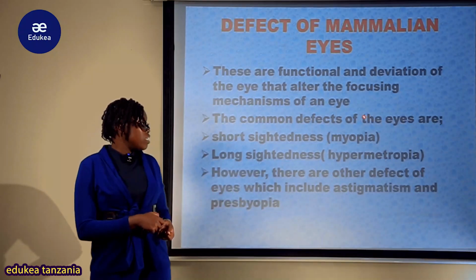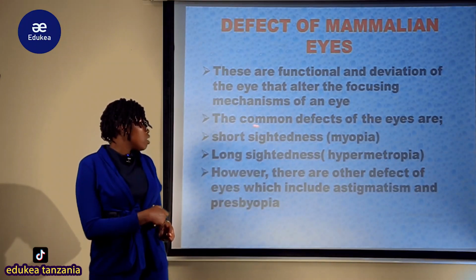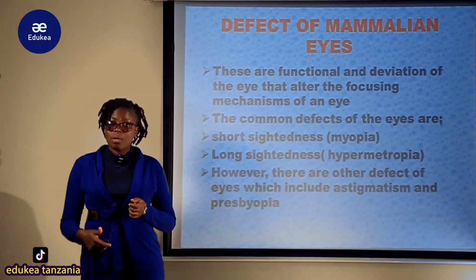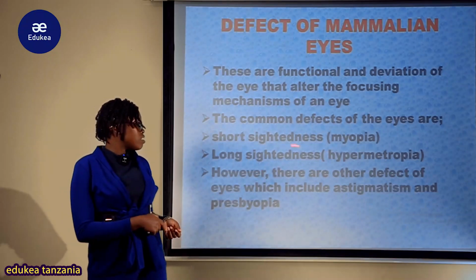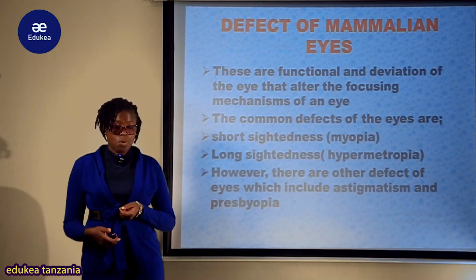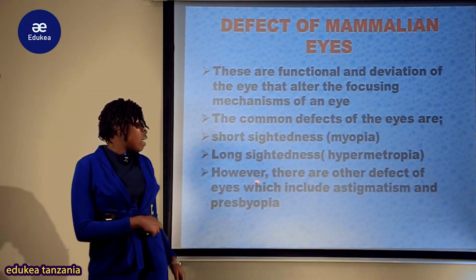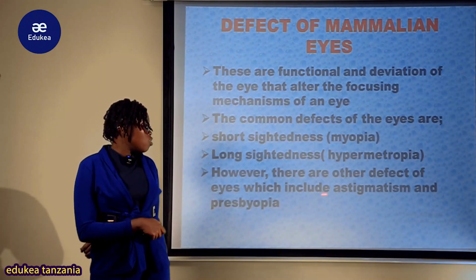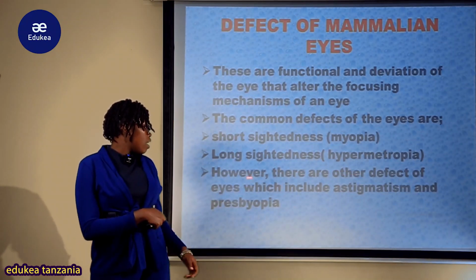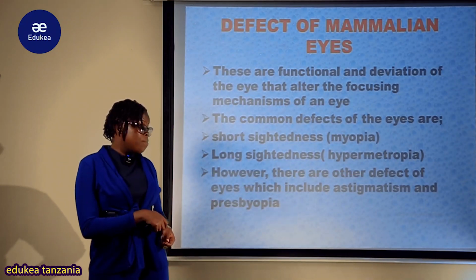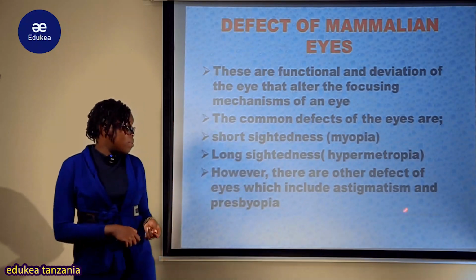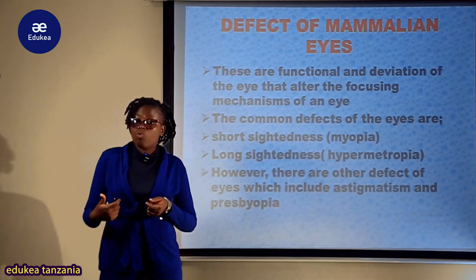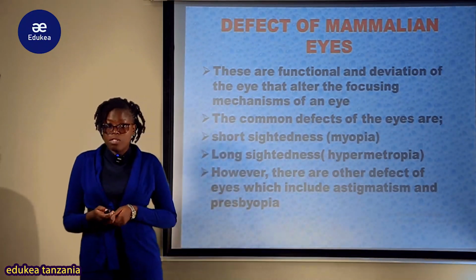So the common defects of the eyes include the following. There is short sightedness ambayo tunaita myopia, na kuna long sightedness ambayo inaitwa hypermetropia. However, there are other defects of the eyes which include astigmatism pamoja na presbyopia. Presbyopia sana kwa wale wazee, astigmatism ambapo ni kutokuwa na uwezo kuweza kuform the sharp object.